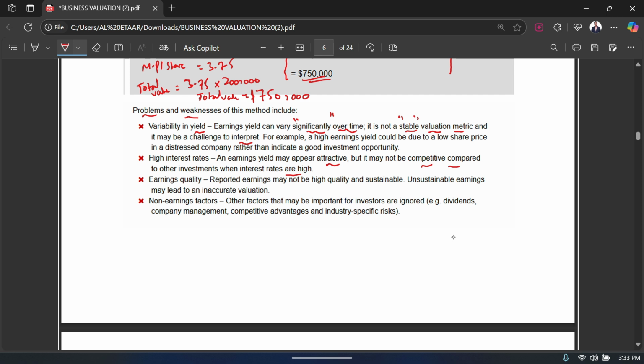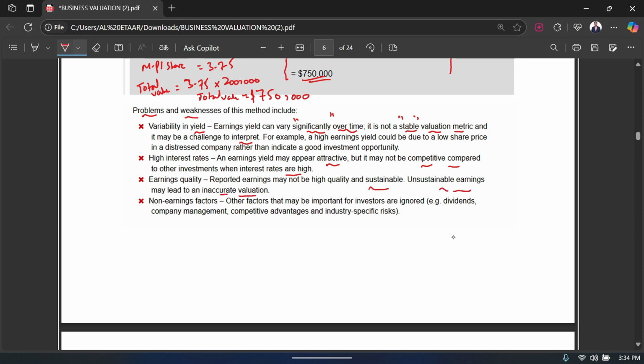But that's not a fair way of valuing it, because the earning yields are good due to the high interest rates, rather than the performance of the company. This is one limitation. The third one is earnings quality: reported earnings may not be high quality, and unsustainable earnings may lead to inaccurate valuation.